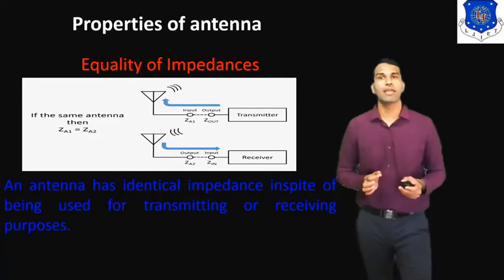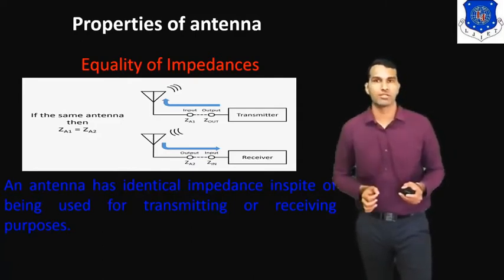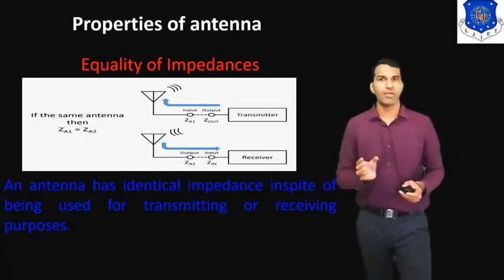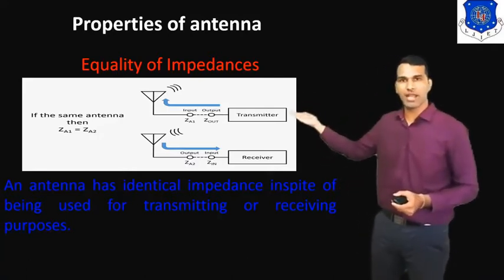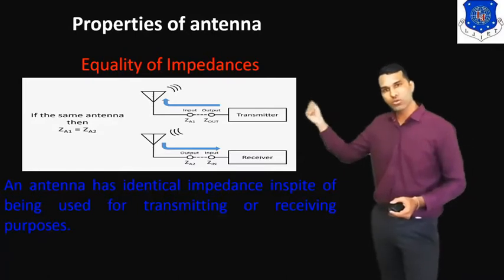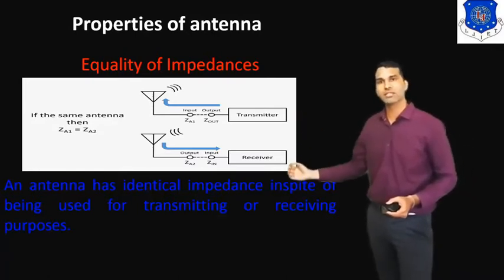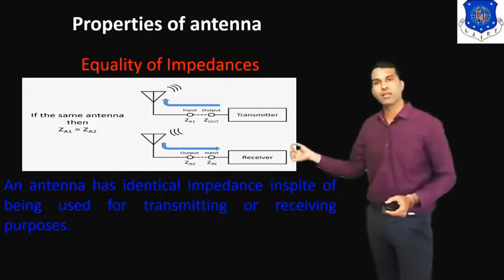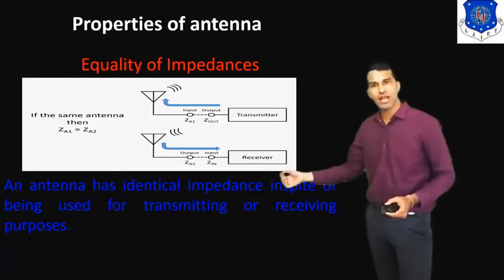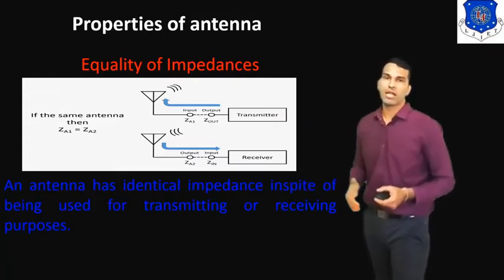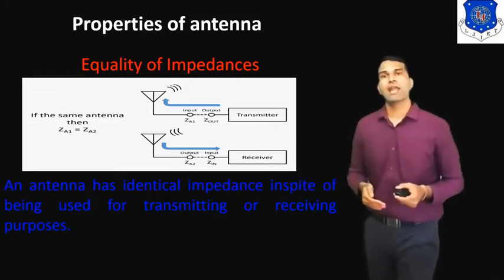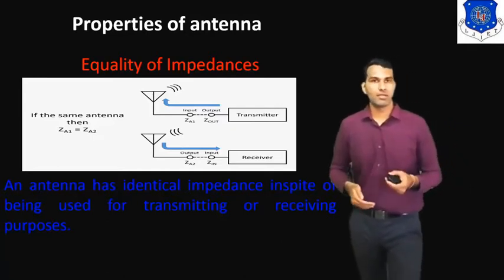This is the equality of impedance. We can use the transmitting antenna as a receiving antenna, or replace the receiving antenna by the transmitting antenna, and the transmitting antenna by the receiving antenna. That means we can use this antenna as a receiver or as a transmitter.